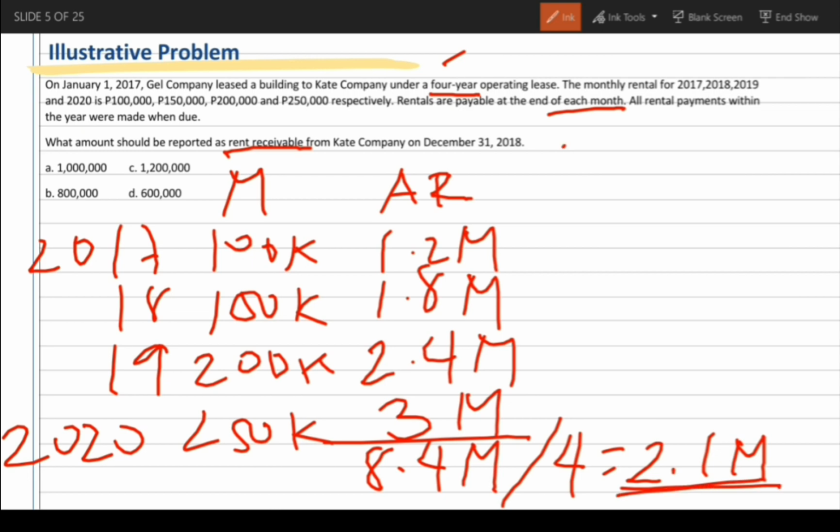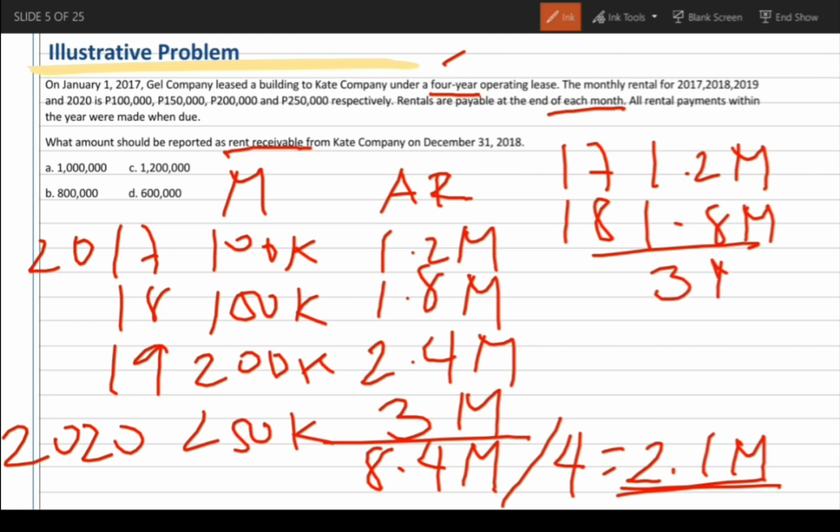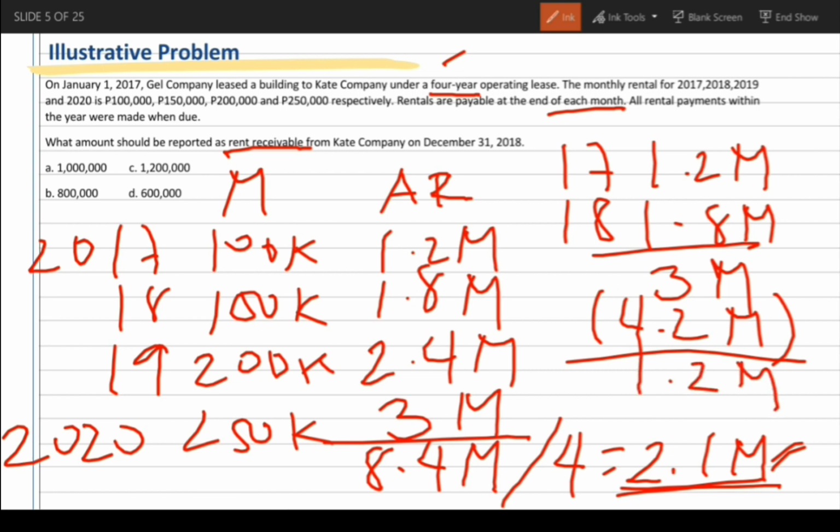So, ang tinatanong, magkano daw yung rent receivable o yung renta na hindi pa nakukuha? So, meron nang nakuha na 2 years. So, sa 2017, meron ng 1.2 million. Sa 2018, 1.8 million. Ang total ay 3 million na yung nakukuha. Sabi, 2.1 million daw dapat yung renta kada isang taon. So, 2.1 million times 2 years is 4.2 million. So, ang ating rent receivable, 4.2 million minus 3 million is 1.2 million, letter C.